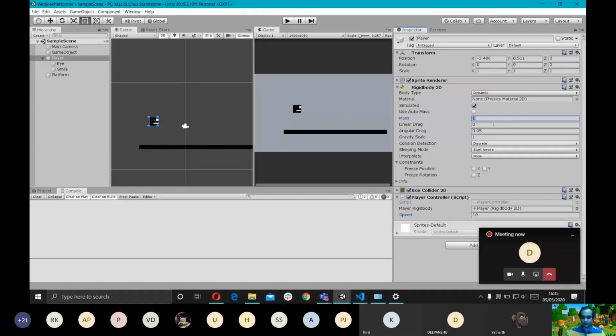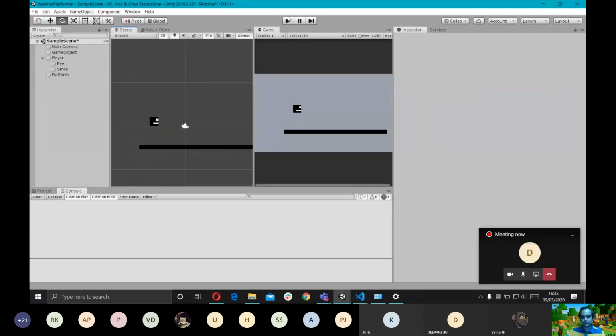So let's give our player some mass. I'm gonna change its mass to 10. I'm gonna change the gravity scale to 10. And I'm gonna freeze its rotation in the z-axis. The rotation in z-axis is basically this rotation. I don't want the player to rotate in this axis. I just want him to go left, right, and up. Okay. Anybody have any questions up until now?